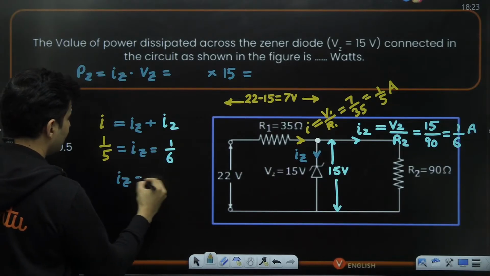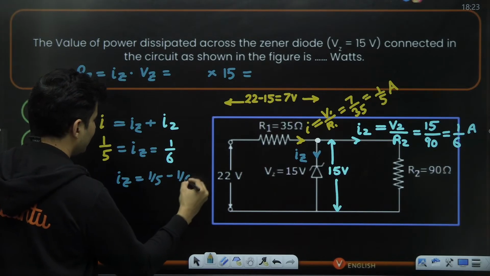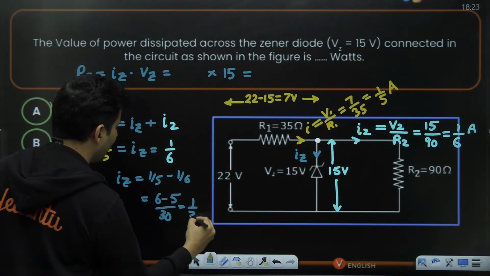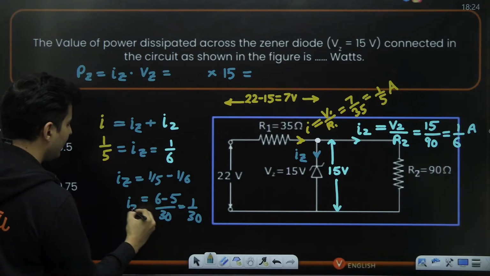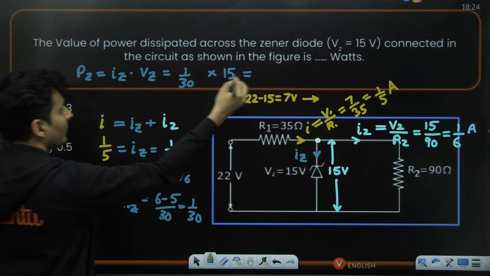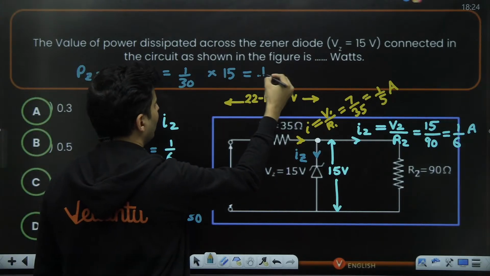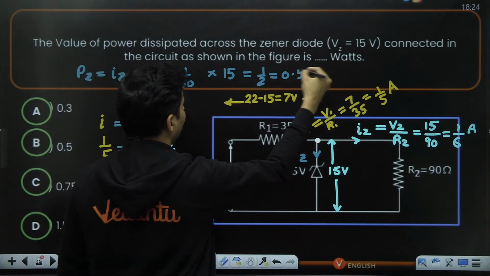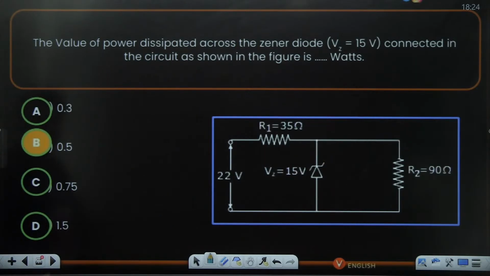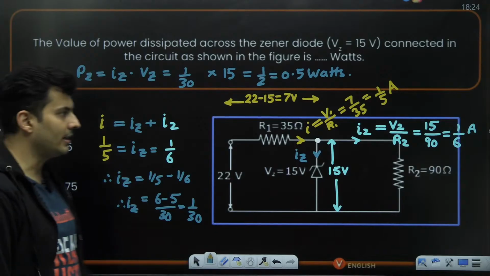So Iz is 1 by 5 minus 1 by 6, so it will be 6 minus 5 by 30, which is 1 by 30. So the current Iz is 1 by 30. Put 1 by 30 over here. So 15 and 30 goes 1 by 2 times, which is nothing but 0.5 watts. So 0.5 watts should be the answer, which is B option. Yes, it is the correct answer.